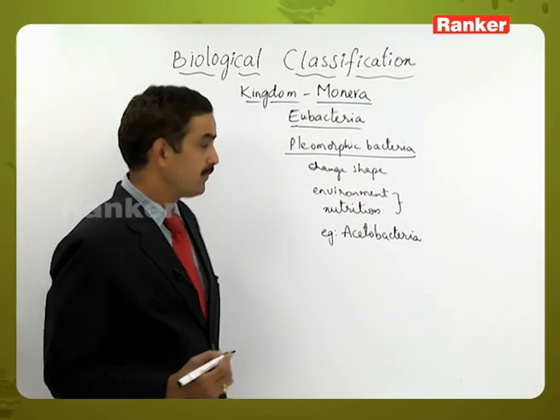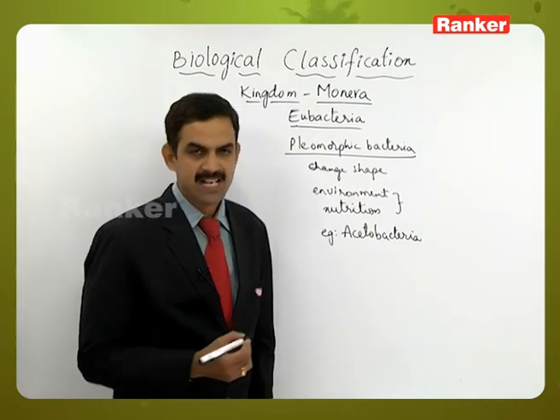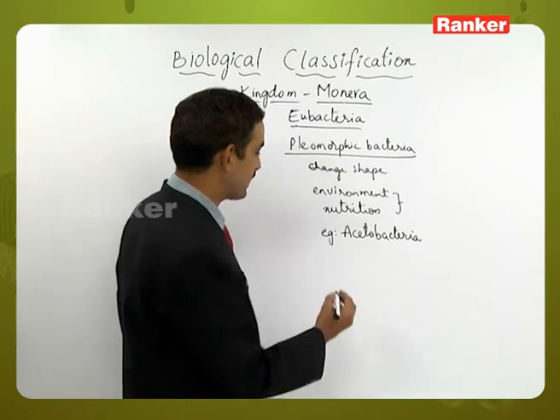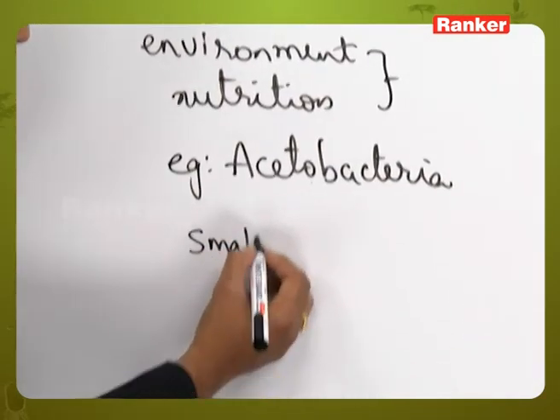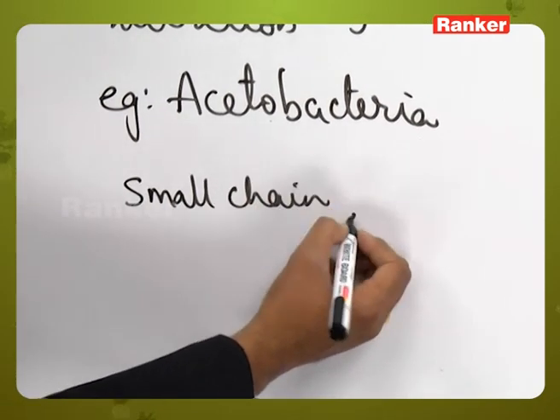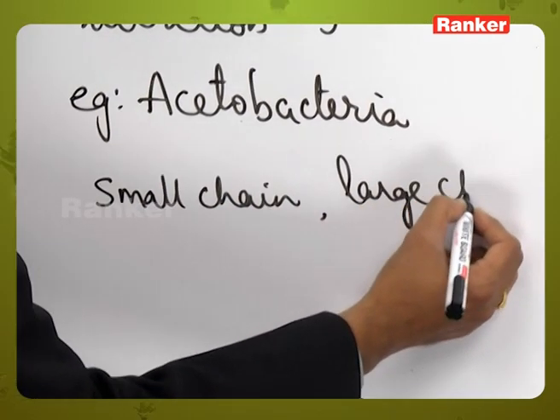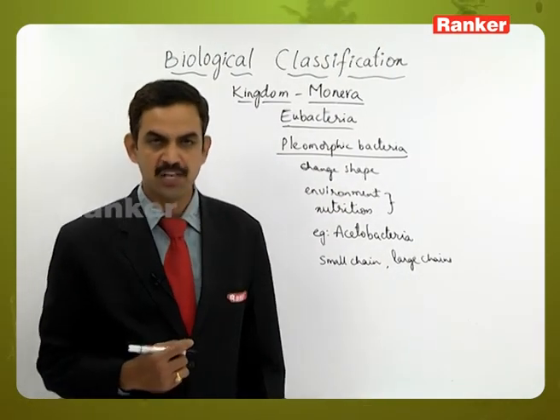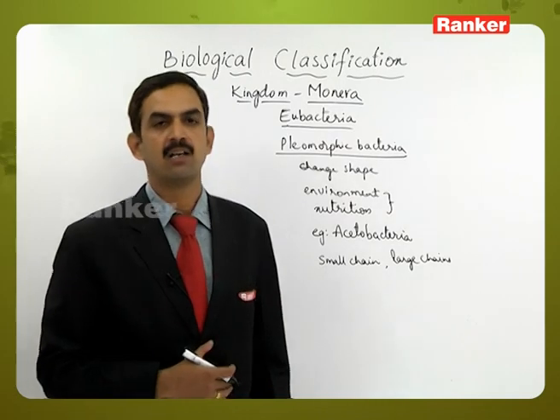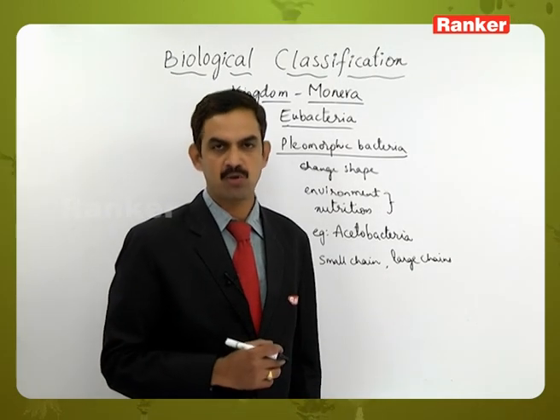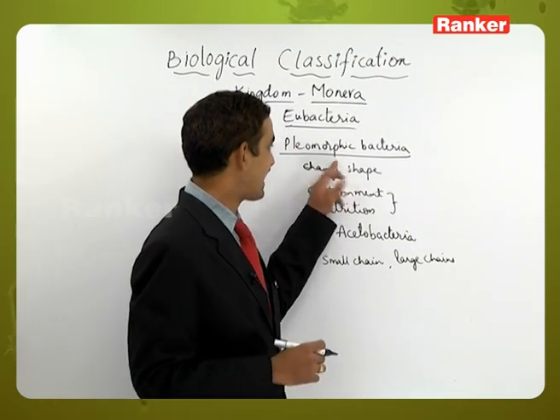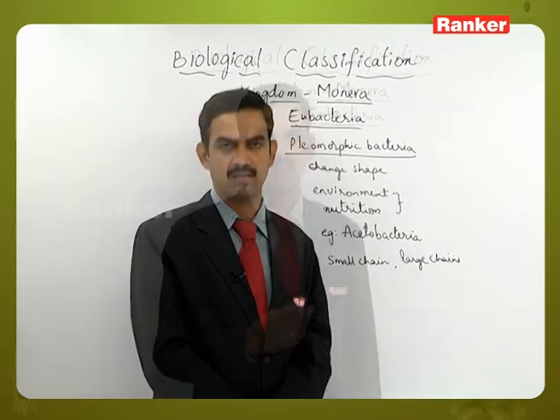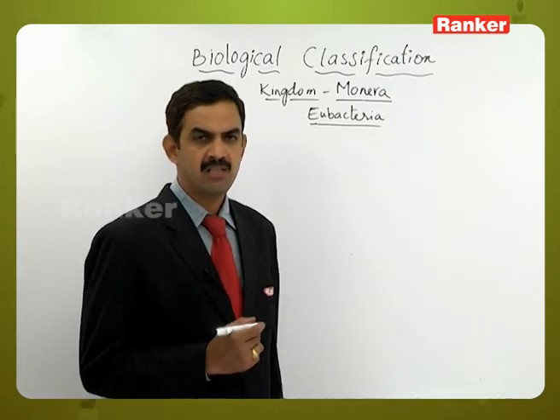Acetobacter. So here this Acetobacter will exist in different shapes or different forms. It may be in the form of small chains or large chains or in different structures also. That's what it is going on, changing its shape or form based on the environment and the nutrition which is available to it. Such type of special characteristic features are present in the pleomorphic bacteria. Example is Acetobacter. Next one is a bacterial cell structure.